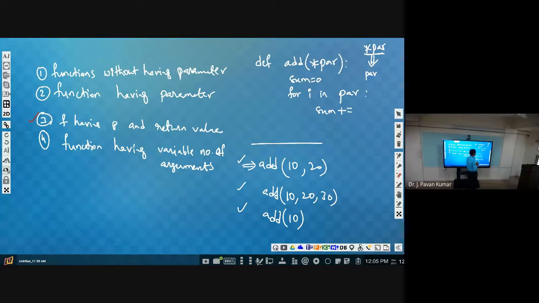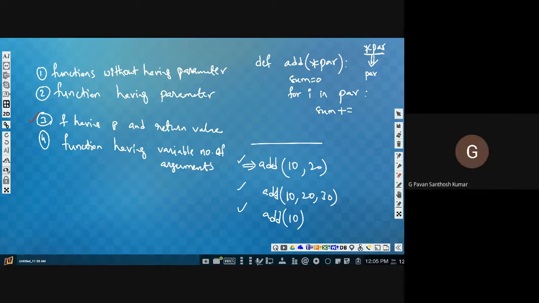One more time you think. What is I? I in PAR. So one element by element we are getting here. PAR is nothing but a list, so one element, next element, next element, like that the I value will change. So we have to add what?